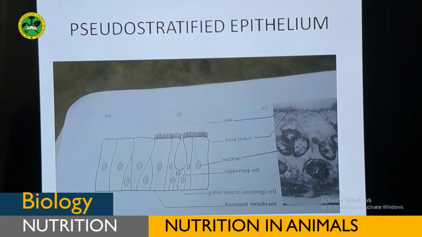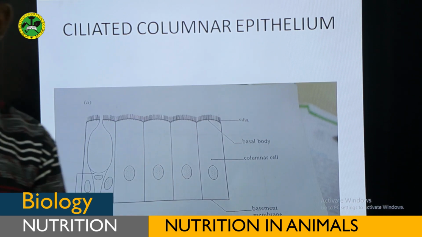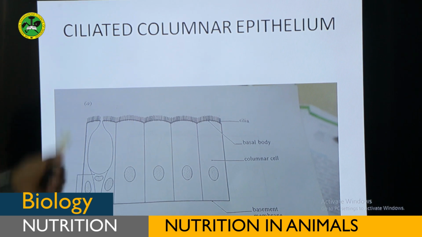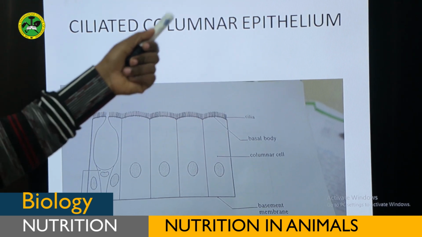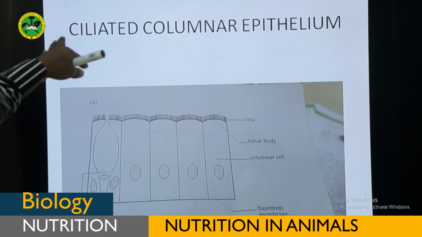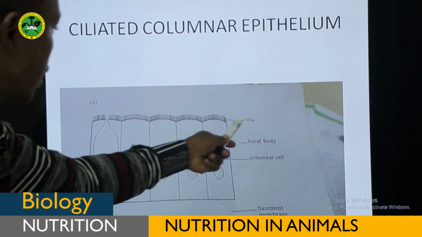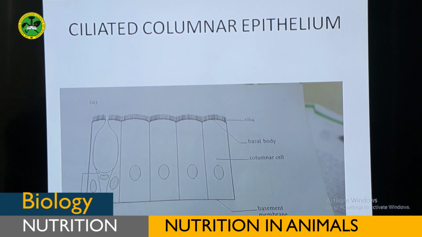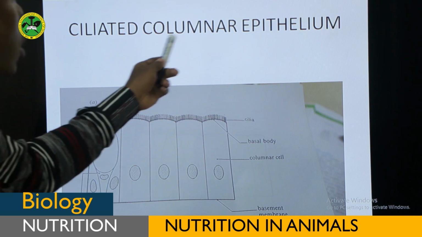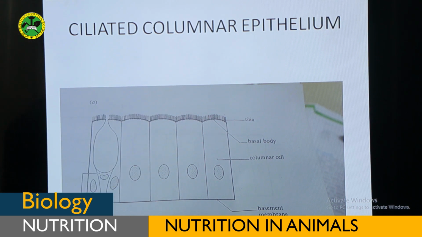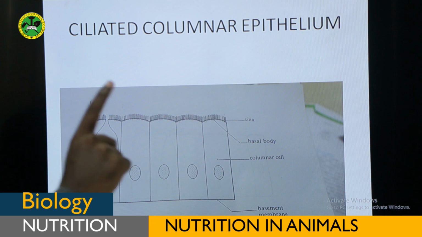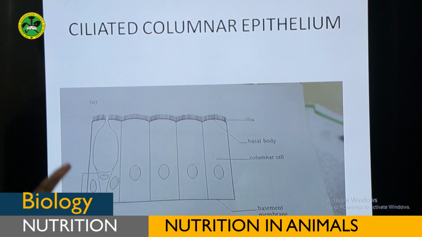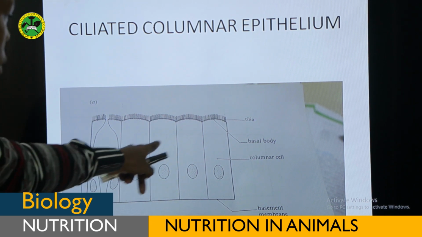Let us see another diagram of epithelial tissues, and this is ciliated columnar epithelial tissue. We call it ciliated because of the presence of this cilia, hair-like. But we call it columnar because of its shape. We have said the columnar cells are tall and narrow. You can see.